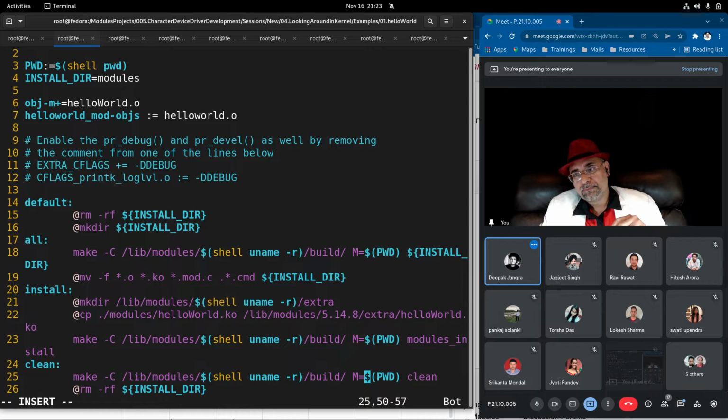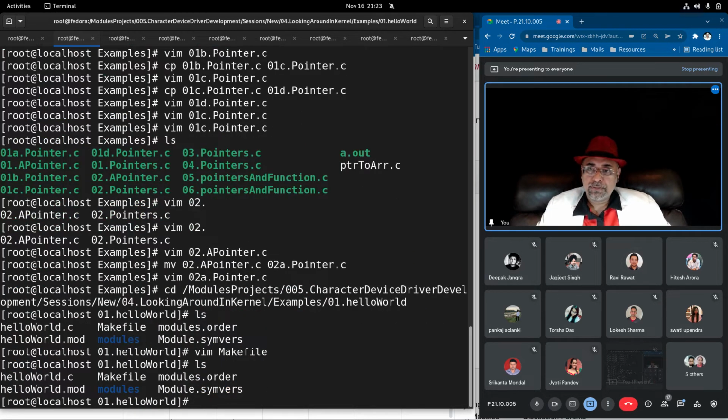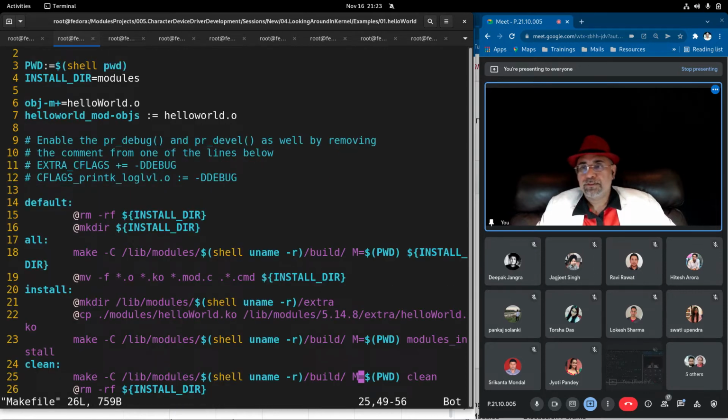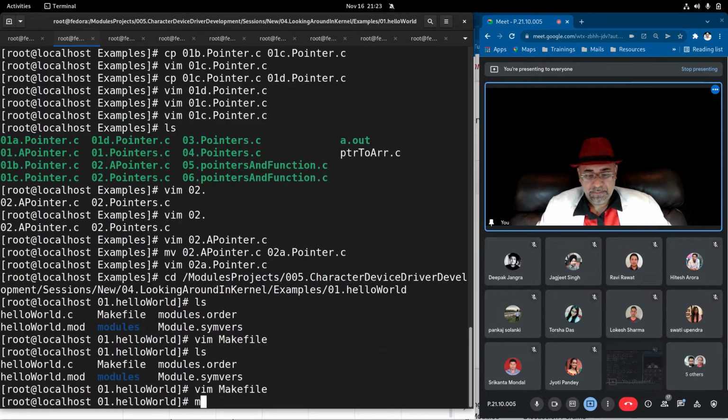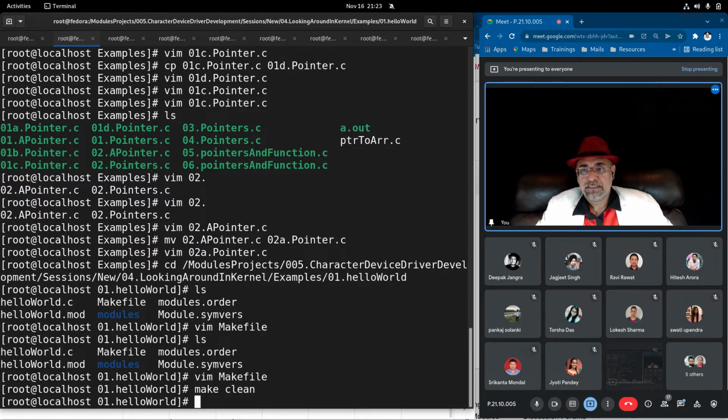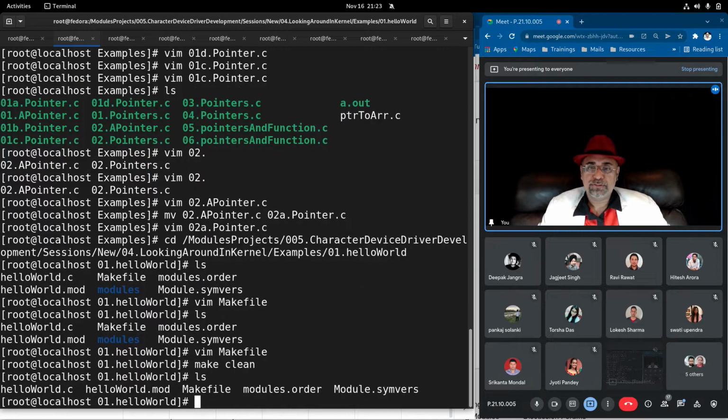Okay, sir. Okay, I will show this to you here. Watch this. Suppose I comment this line, and I will do make clean. So it removes the modules directory. The modules directory is removed. See, yes, the modules directory is gone.